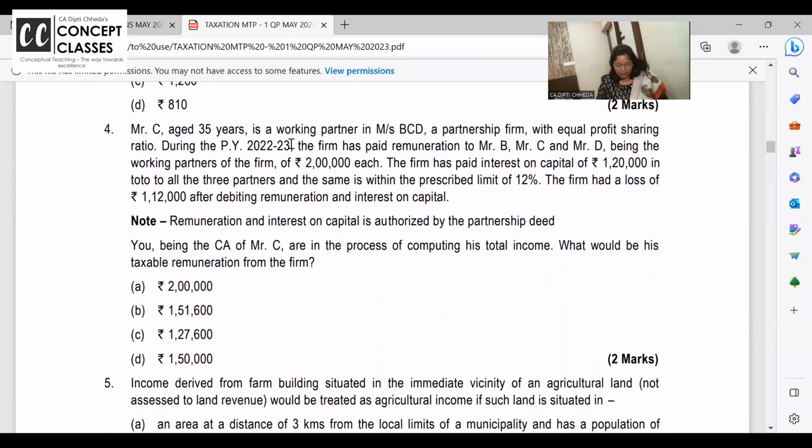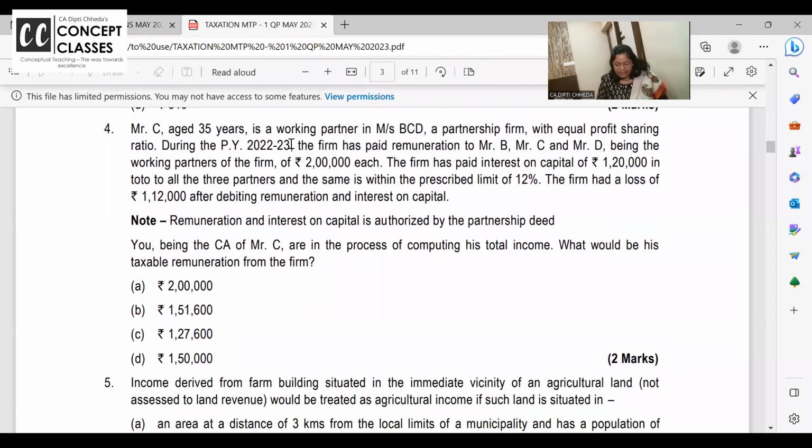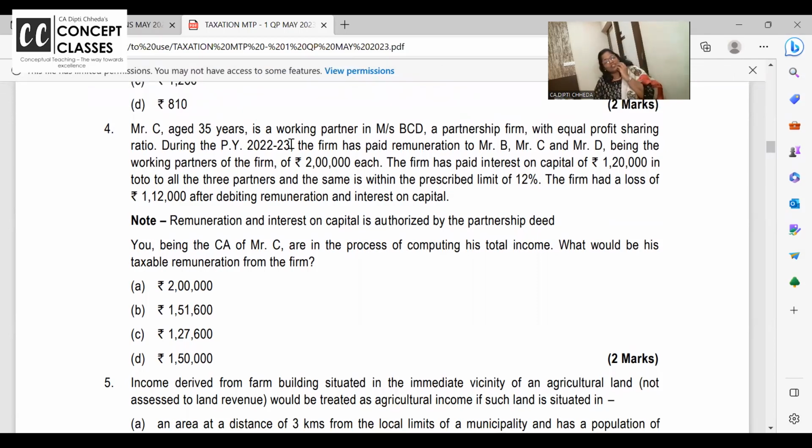Now the next one. Mr. C, aged 35 years, is a working partner in Messrs BCD, a partnership firm with equal profit sharing ratio. This language is very beautiful, related to partnership, how remuneration is paid, how interest is paid, everything I will revise.